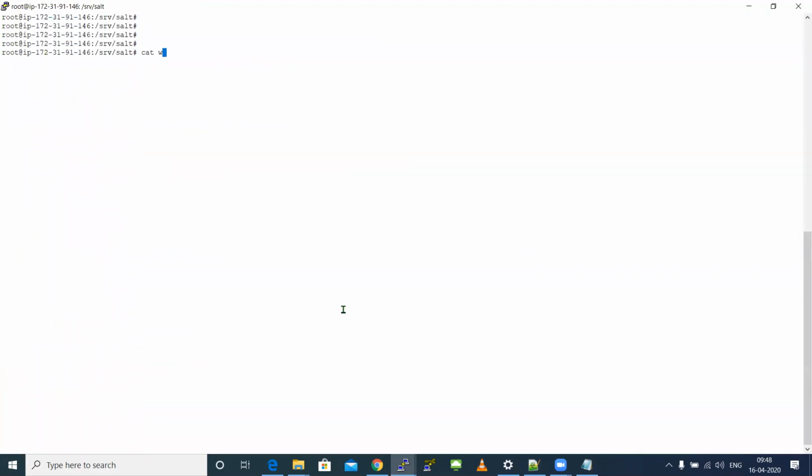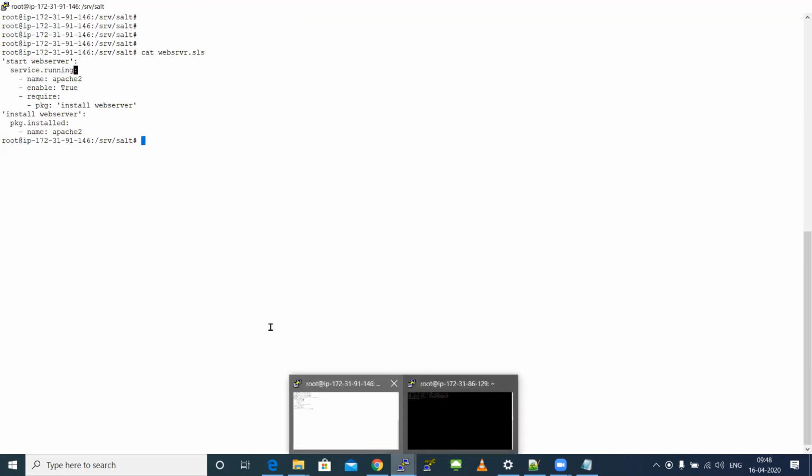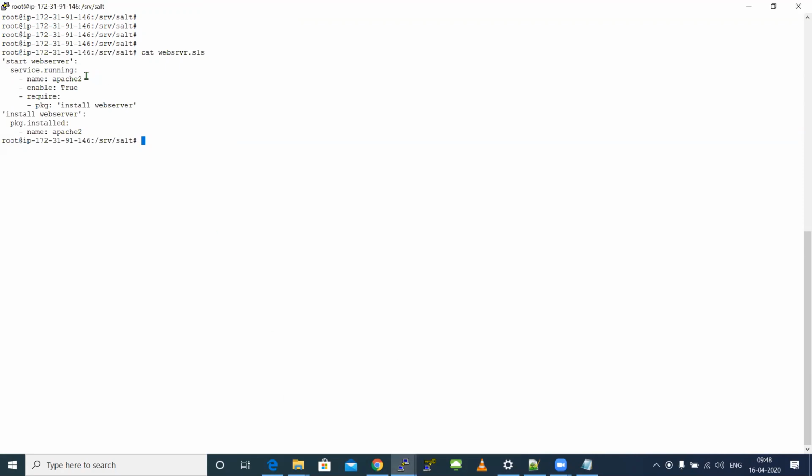Okay, I'll tell once again. See, earlier, when I tried to execute the SLS file, I told you first the service.running will run, and only then the package.install will run. First, it will try to start a service where the package itself is not available. I'm trying to start Apache. Apache should be available in my destination machine to start Apache. So that's why when I tried to run this SLS file, I got one failed and one succeeded. The failed one was service.running because it was not able to start a service where the package was not available.